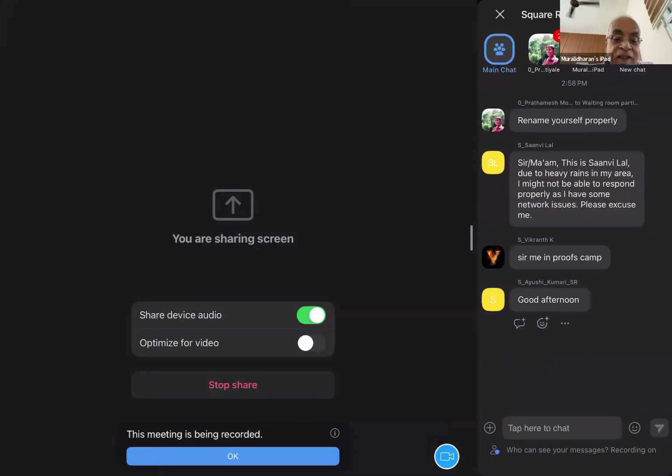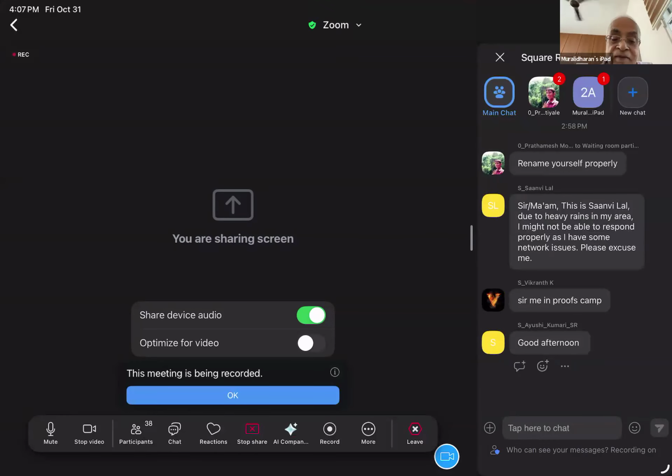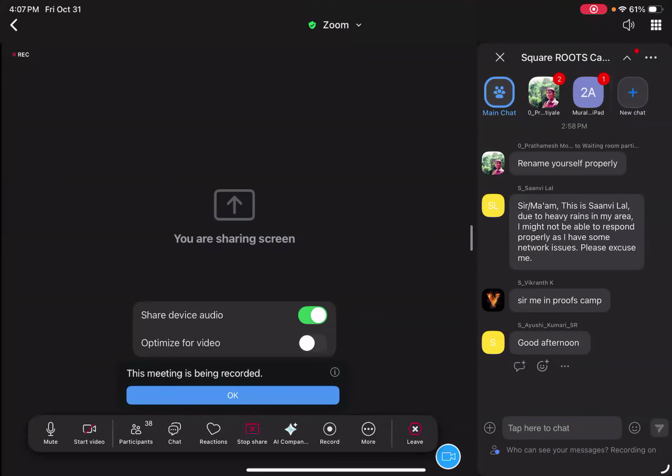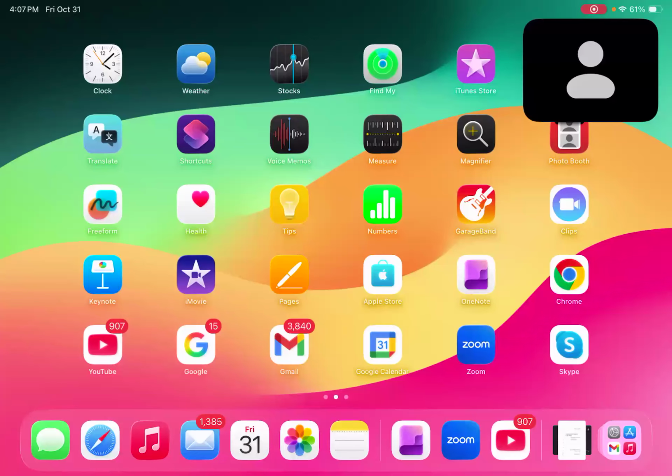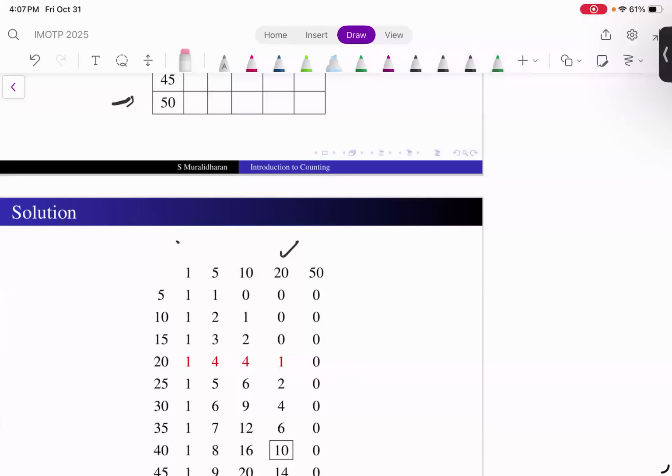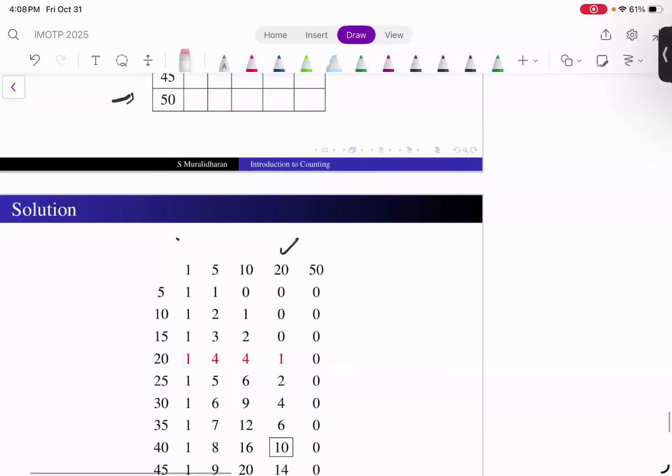Okay. Right. So now, if you have already understood this one, since we are meeting tomorrow as well, let us look at one more principle called the multiplication principle. This again is easy.